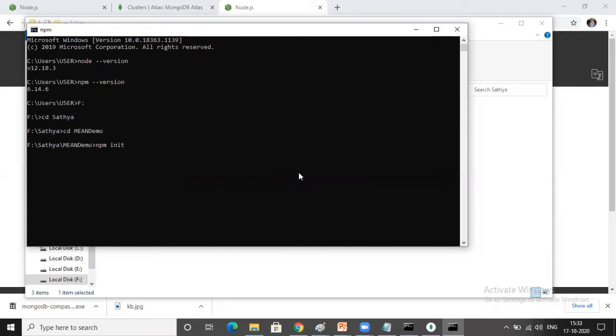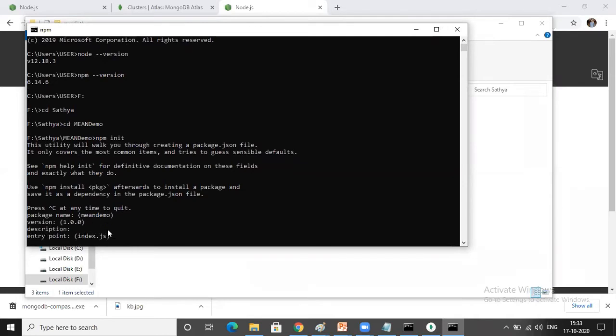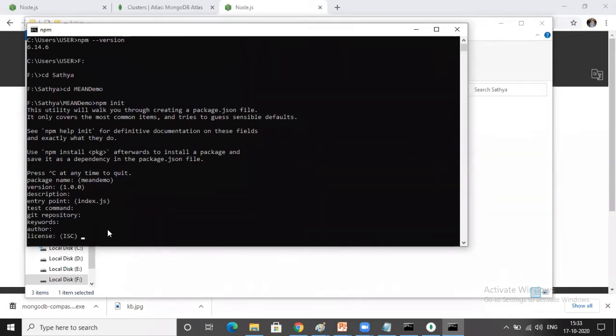Here I'll use npm init. Okay. This npm init is used to create the Express.js setup, and all the required dependencies of Node.js will be installed. So it is mandatory to check. Here you can see the package name, version, description. Just press the down arrow, and you can check all the stuff here.